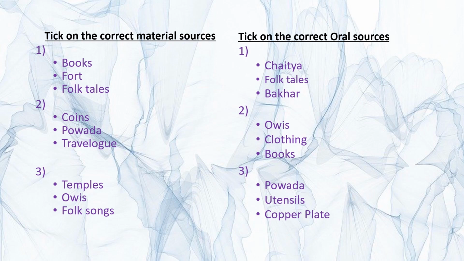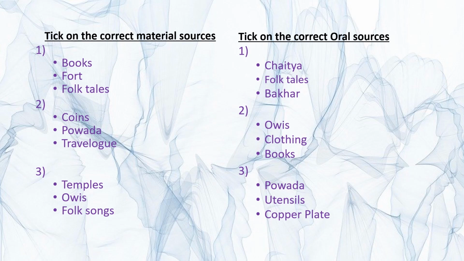Now see the first one: books, fort and folk tales. Books, written source; fort, yes, it is material source; and folk tales, oral source. So where are you going to tick here? Yes, at the second one. You will tick at the second one because what is the question asked? Correct material source. You have to tick on that. Okay.